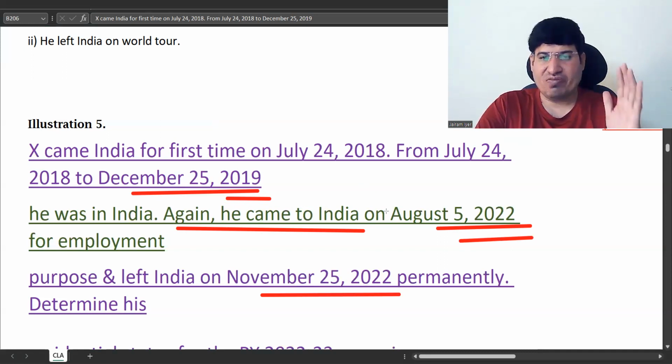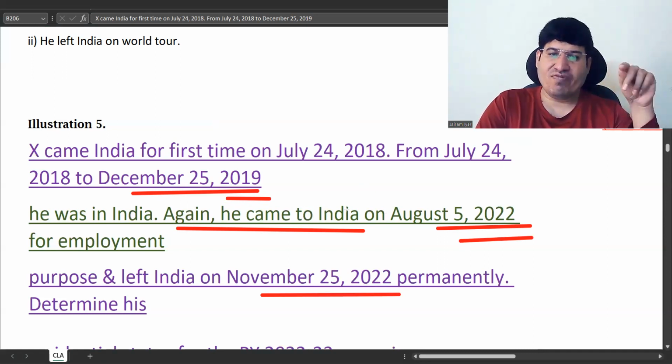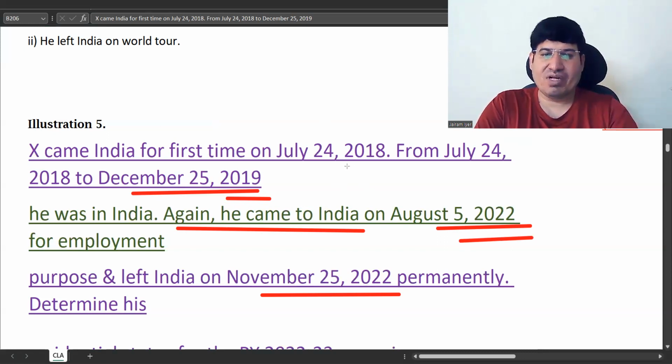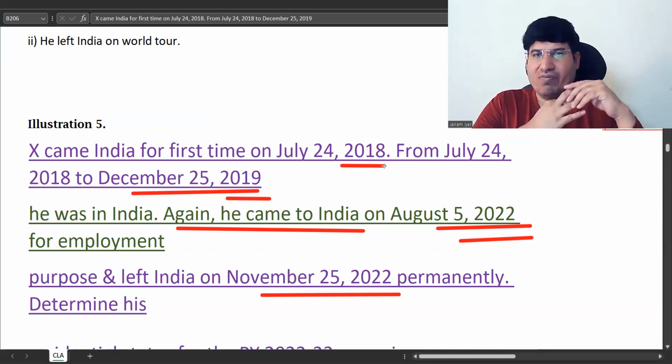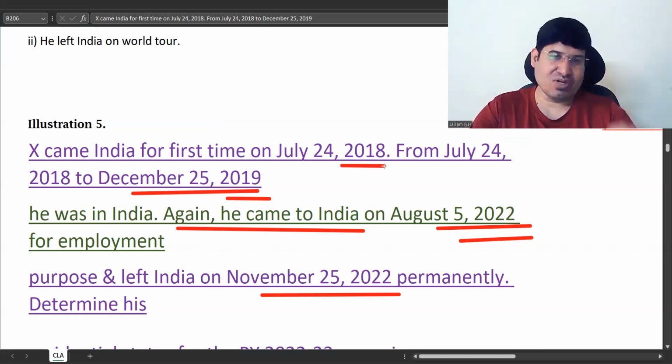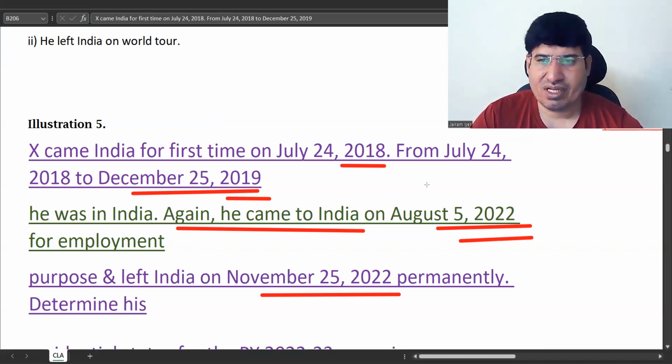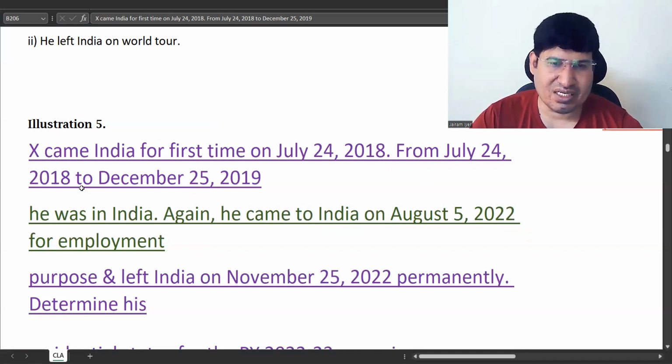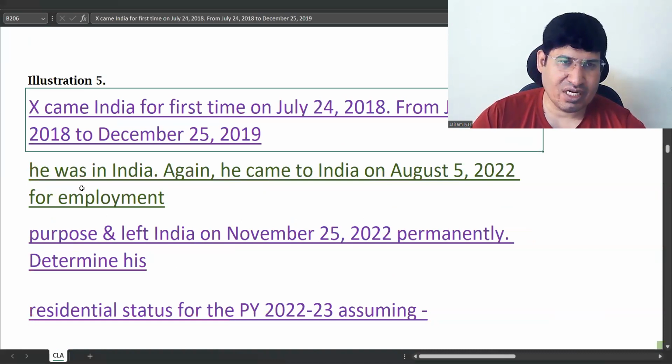For these 5 years in question, first you have to count these. From when does the year get applicable? From 2018-19. So 18-19, 19-20, 20-21, 21-22, and 22-23. 5 years actually. Okay. So we'll just have to, nothing, just first count the days using these dates. That's all. Okay. So here, let's do that.